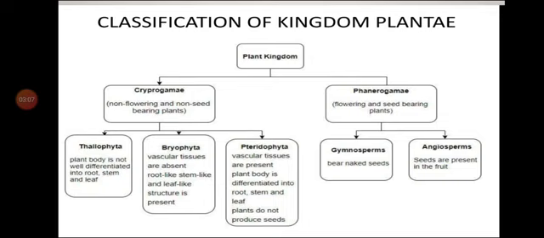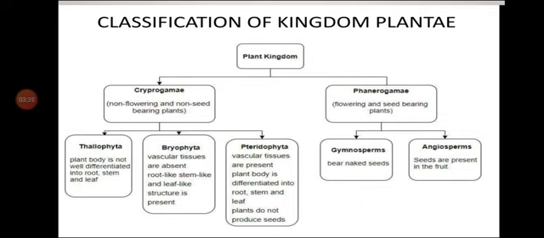Whereas phanerogams are divided into gymnosperms and angiosperms. Gymnosperms bear naked seeds, and in angiosperms seeds are present inside the fruit. These are some of the basic differences that we have studied in short.